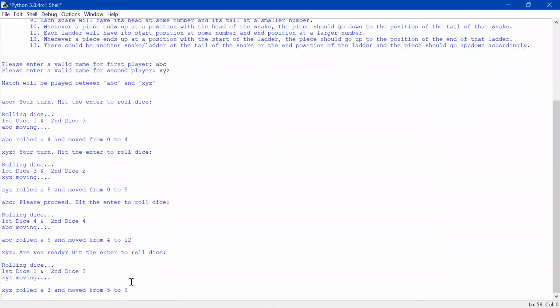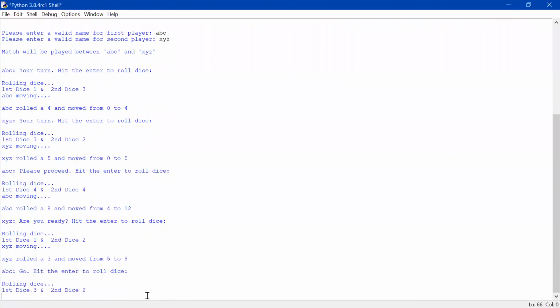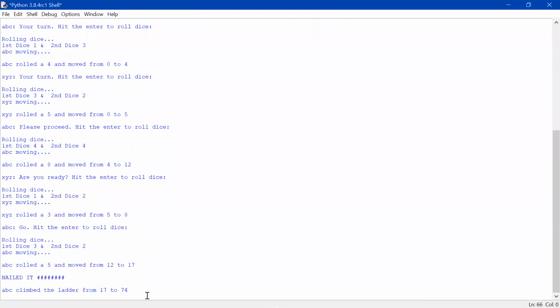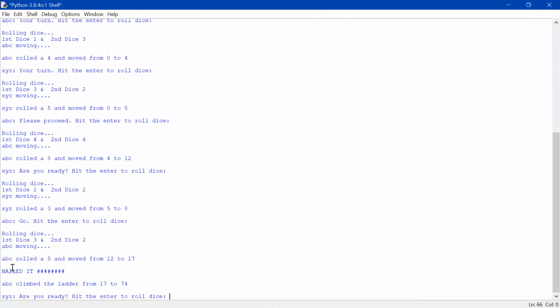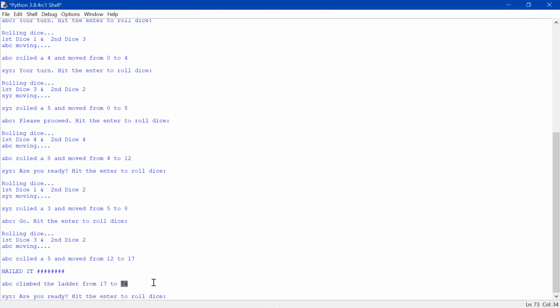So 3 is the roll. On 8 there is nothing, so it moved normally. Yes, we got it. Player 1, ABC, rolled 5 and moved from 12 to 17. So there is a ladder, and ABC climbed a ladder from 17 to 74. This is a big ladder, so it is almost at the destination. And now it is the second player's turn.